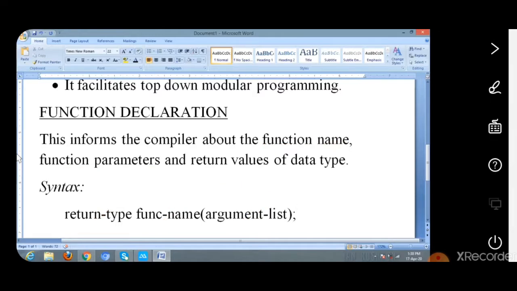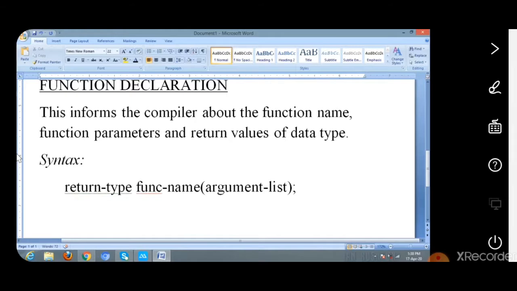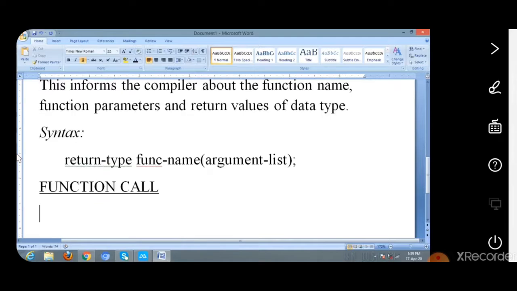Okay, now let us see what is function call. Function call calls the actual function. That is, the function call is used to call the actual function which we have defined in the program or elsewhere.